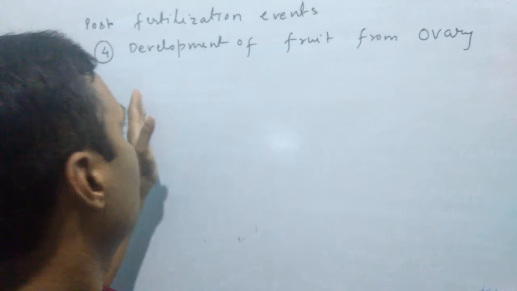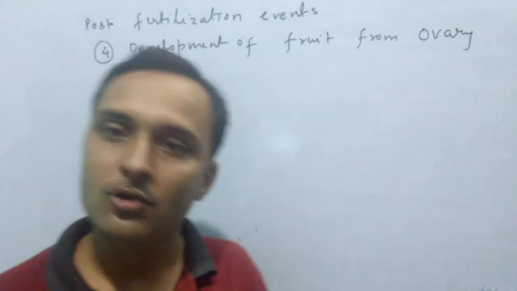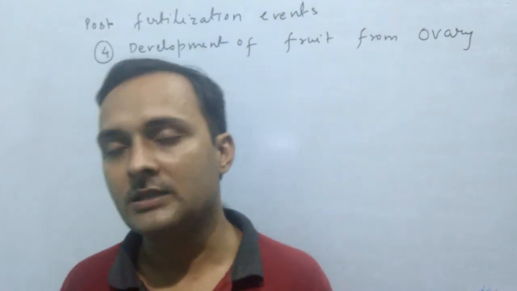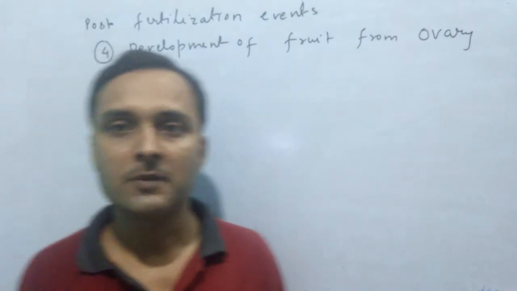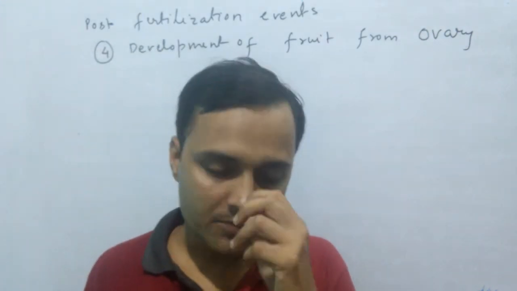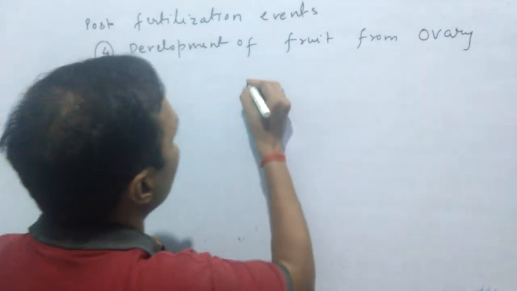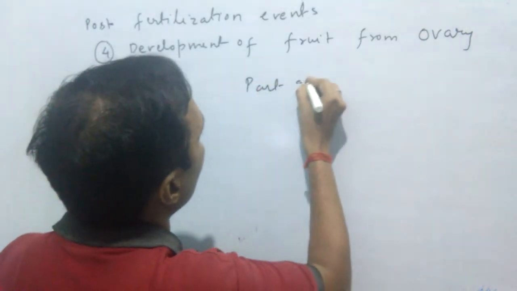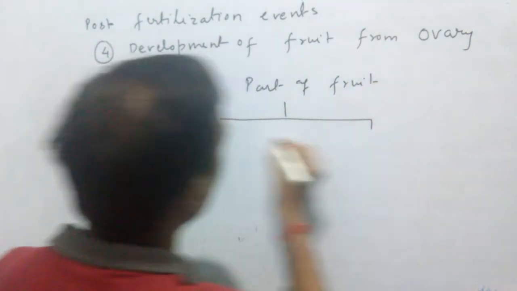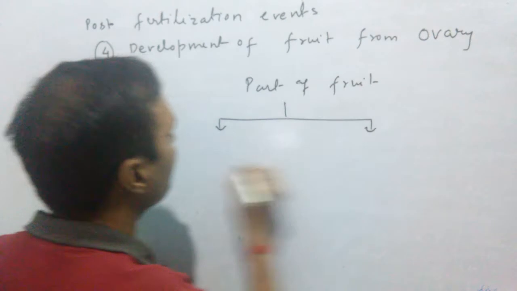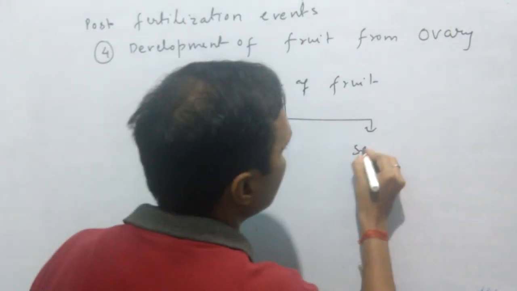Now fourth topic, development of fruit from ovary. Fruit may be defined as the ripened ovary, or you can say after fertilization ovary changes into fruit. Ovary is the basal part of the carpel or pistil, and after fertilization each ovary is converted into fruit. Now see parts of fruit. A typical fruit has two parts. First one is known as fruit wall, and second one is known as seed.